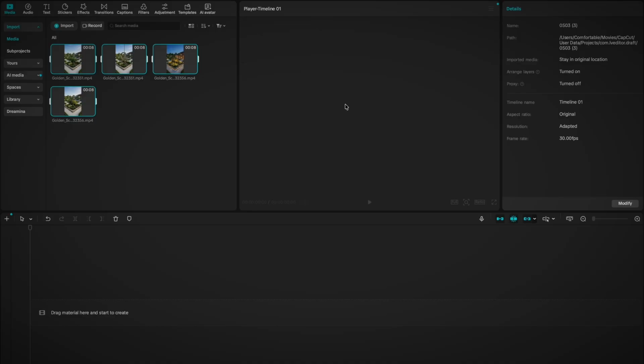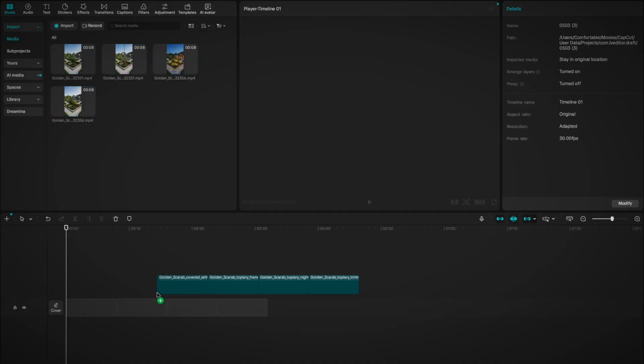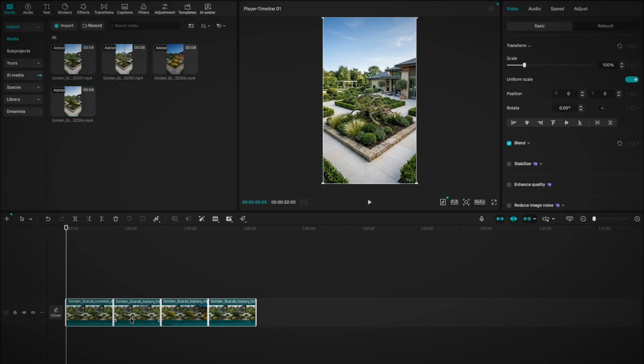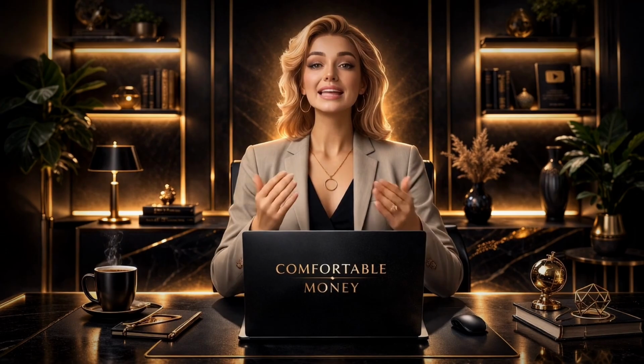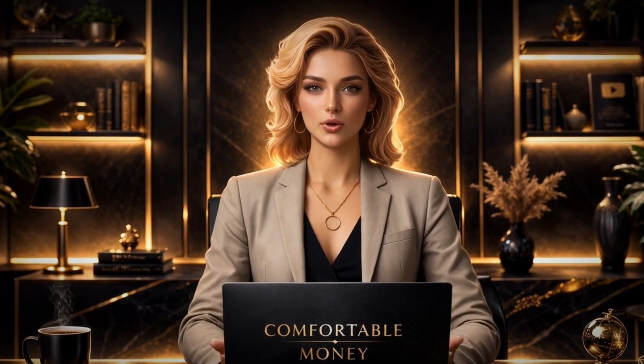Step 4. Edit in CapCut and add music. Open CapCut, create a new project, and import all 5 clips. Place them in the timeline in the order they were generated. The start and end image technique has already built a visual journey into the sequence, and that journey should be preserved rather than reordered. Watch the full sequence before touching anything.